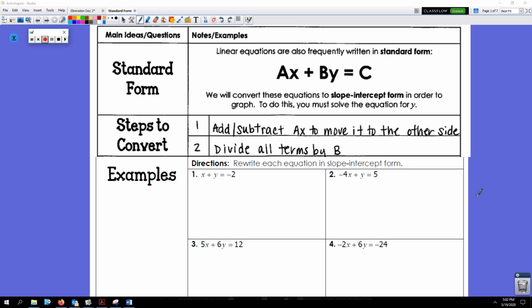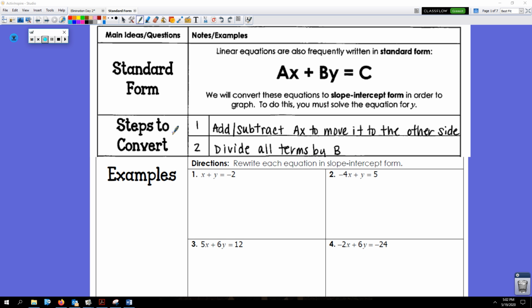All right, today we're going to talk about standard form. A linear equation, when it's written in standard form, looks like this: ax plus by equals c. Obviously, a, b, and c would all be integers. They would be whole numbers, no fractions.